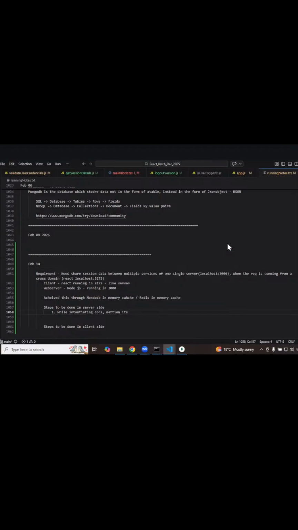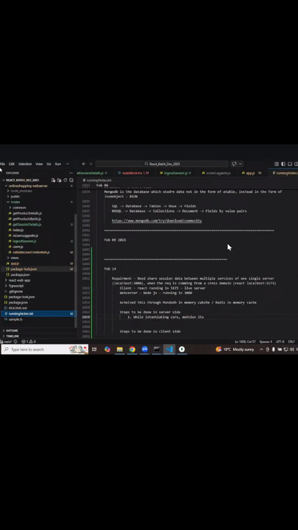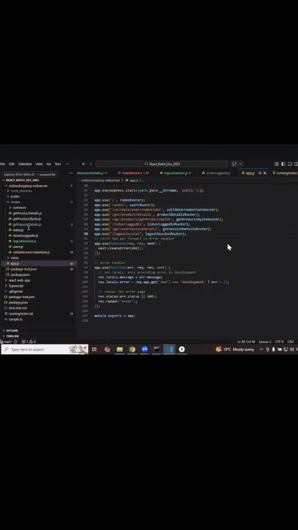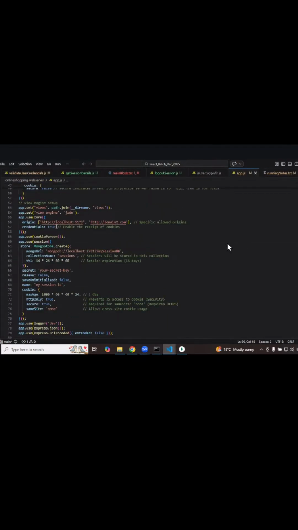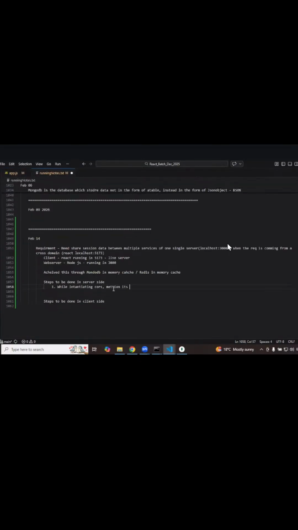What was that? Let me go into the tab.js. While you're going with cors, you need to mention that credentials is true. Okay, one second. Yeah. So while mentioning its credentials true here.